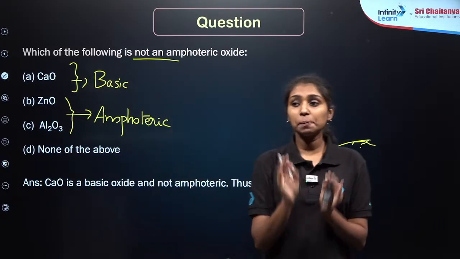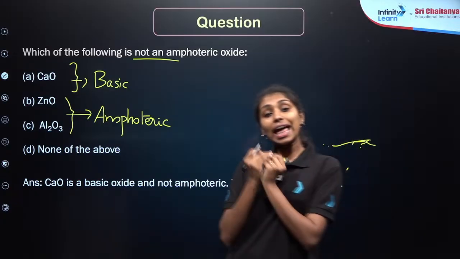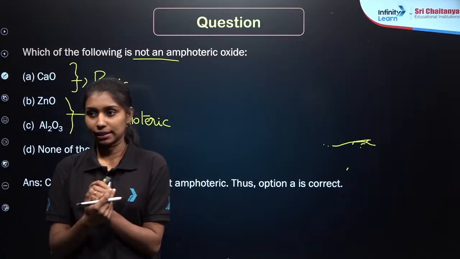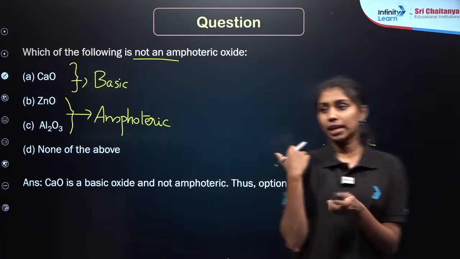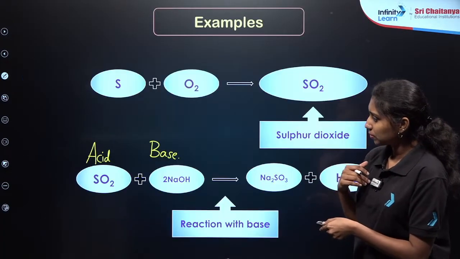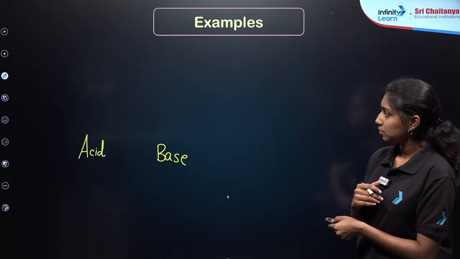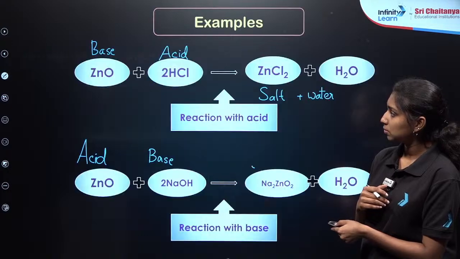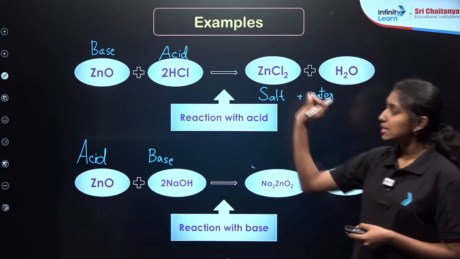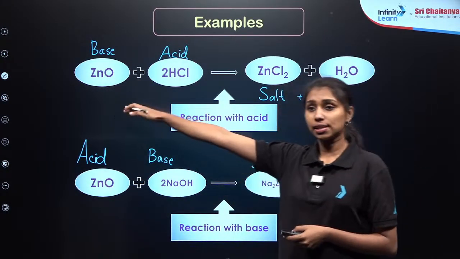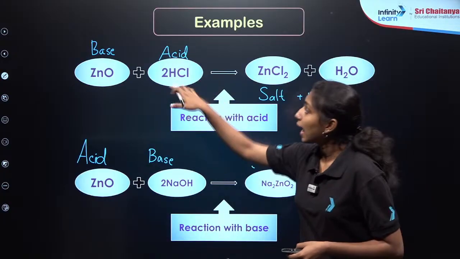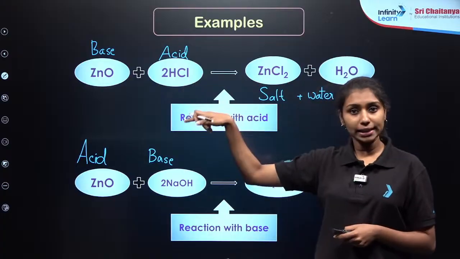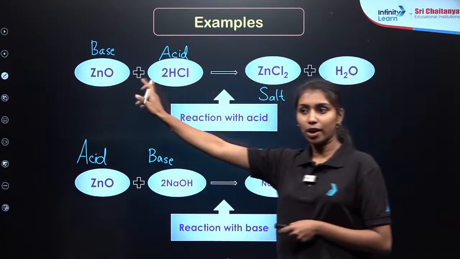Amphoteric oxides are a special type of oxides which can act as acid as well as base depending upon the other reactant. That's why we are seeing some reactions here, right? Let us take an example of zinc oxide. Zinc oxide is reacting with HCl. The other reactant is acid in nature, right? So, depending on that nature, it can act as a base. I hope it is clear now.